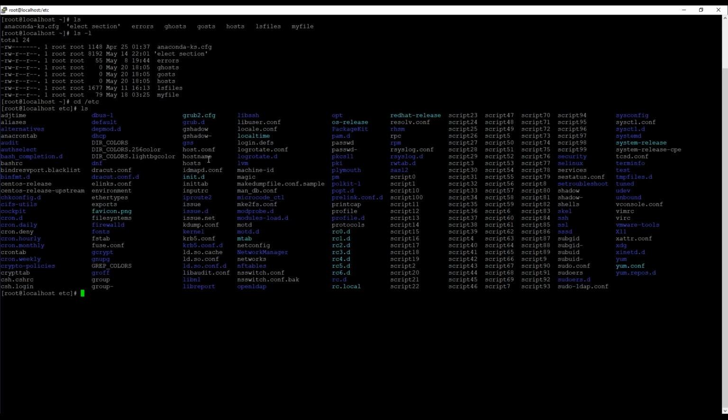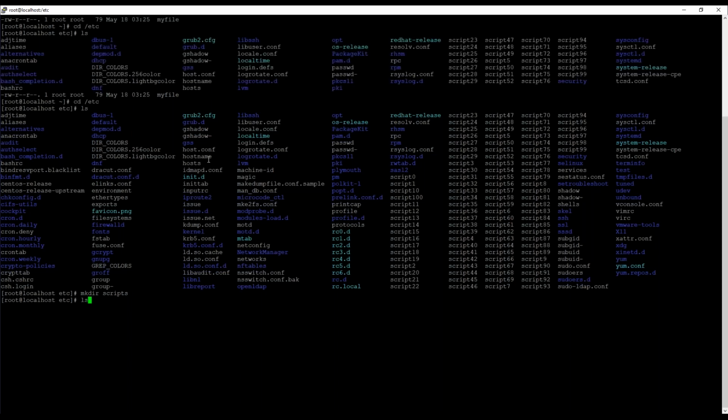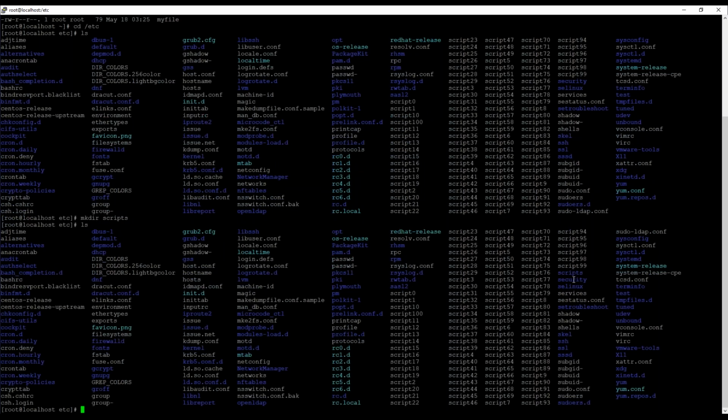So mkdir scripts. What is this going to do? This will create a folder. I'm creating a folder named scripts so that we can put these files later in a separate directory. Now, if we list things, you can see that the scripts folder is created here.